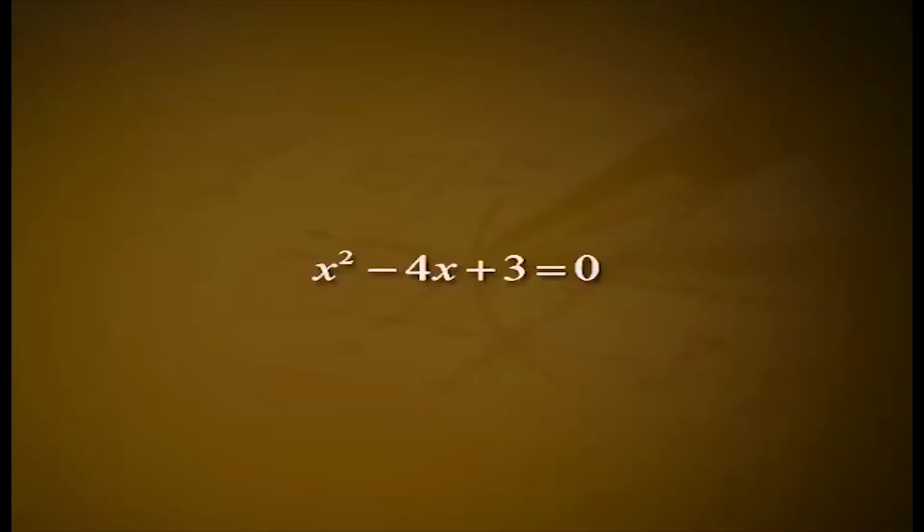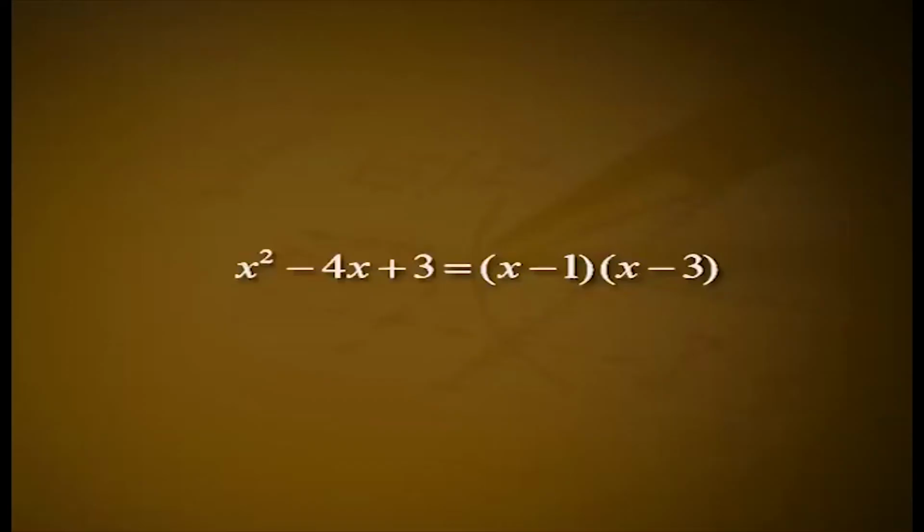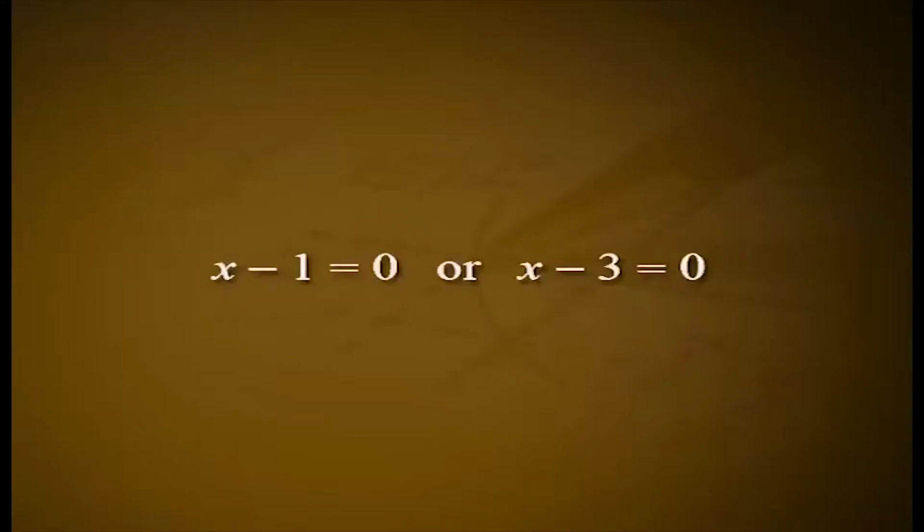Also, we note that in the ring of integers b into q equal to 0 if and only if either b equal to 0 or q equal to 0. One uses this fact constantly, perhaps without realizing it. Suppose, for example, in order to solve the equation x square minus 4x plus 3 equal to 0, we first factor the left side as follows: x square minus 4x plus 3 equal to x minus 1 into x minus 3. Then using the fact that the product is 0 if and only if one of the factors is 0, one concludes that either x minus 1 equal to 0 or x minus 3 equal to 0. Hence, the possible values for x are 1 and 3. These are the only solutions.